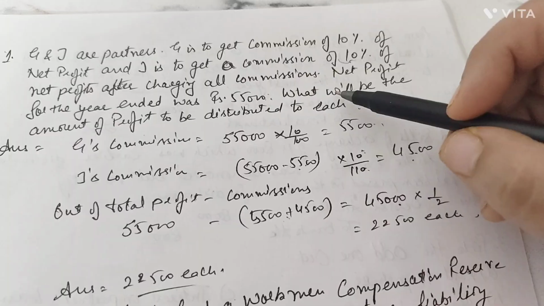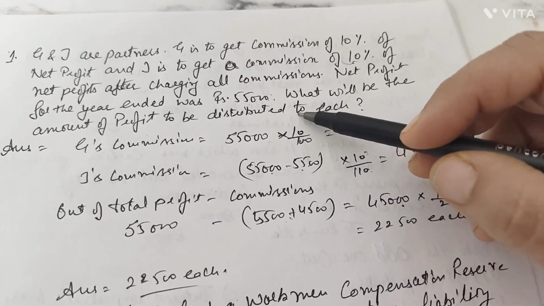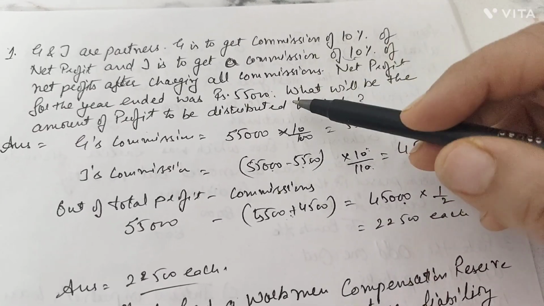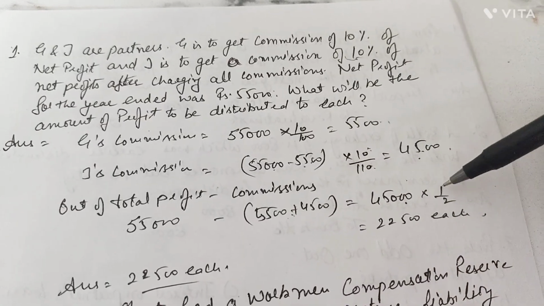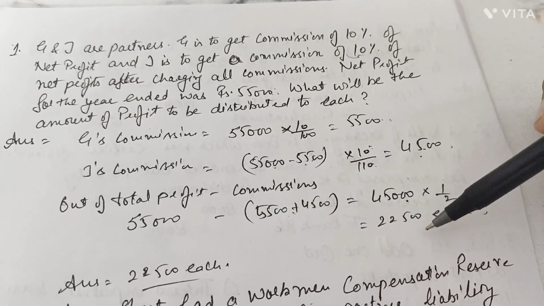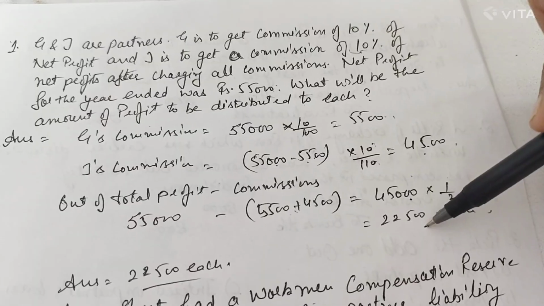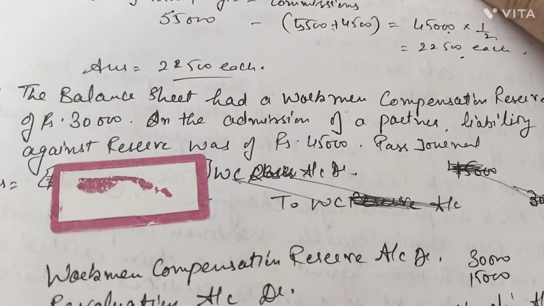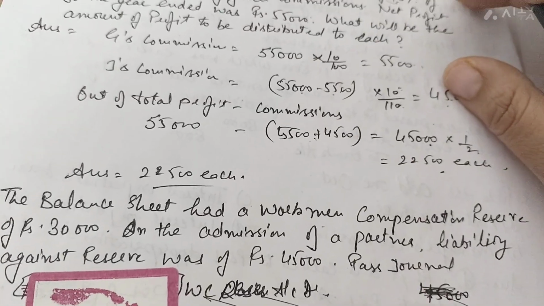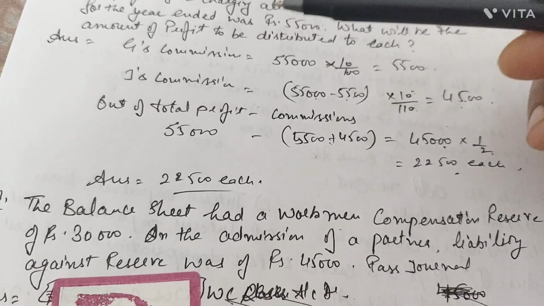Now the question is asking what will be the amount of profit to be distributed to each. In the question, no profit sharing ratio is given to us, so this would be distributed equally among two partners. So how much is the share of each partner? That is 22,500. Now, the next case, the balance sheet has a workman compensation reserve of 30,000.